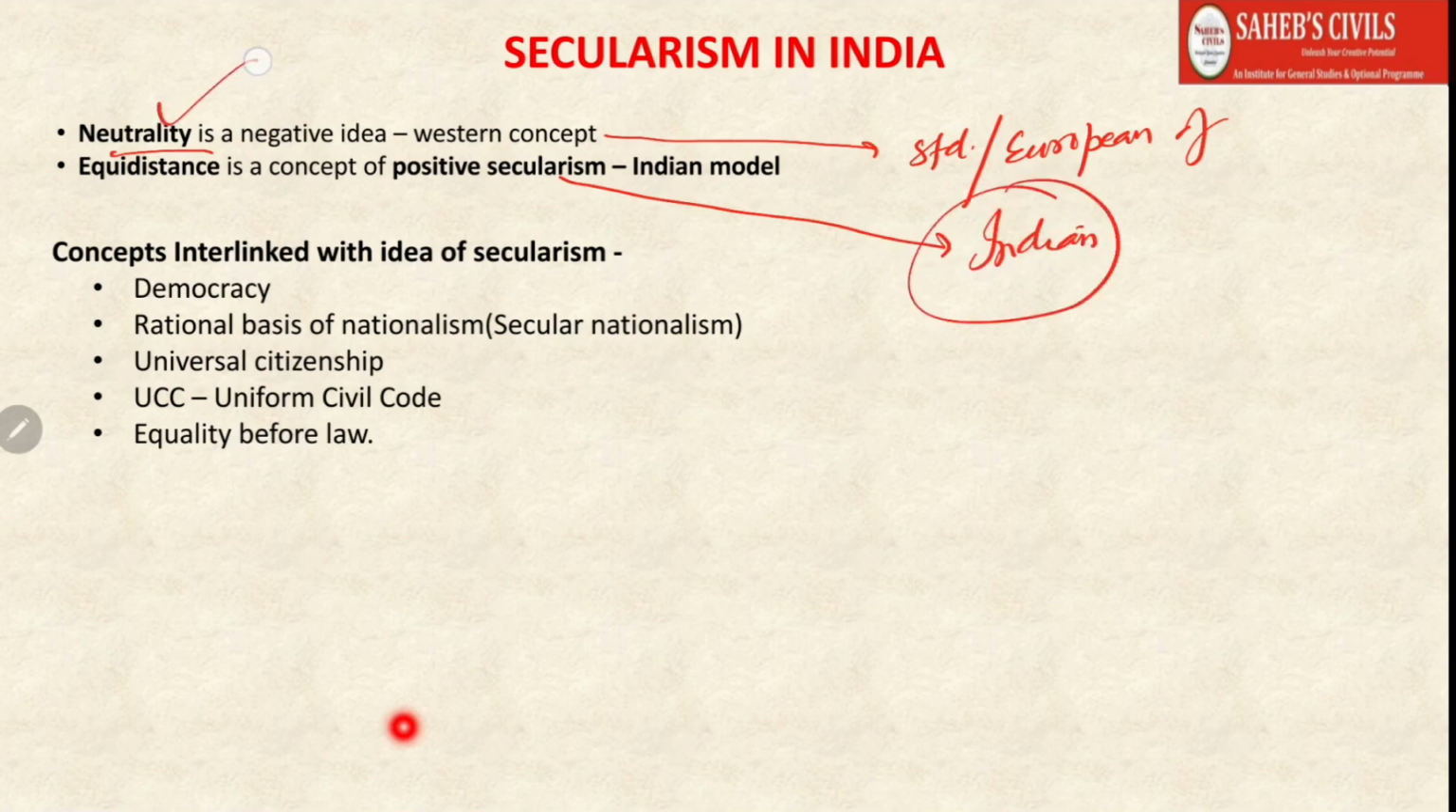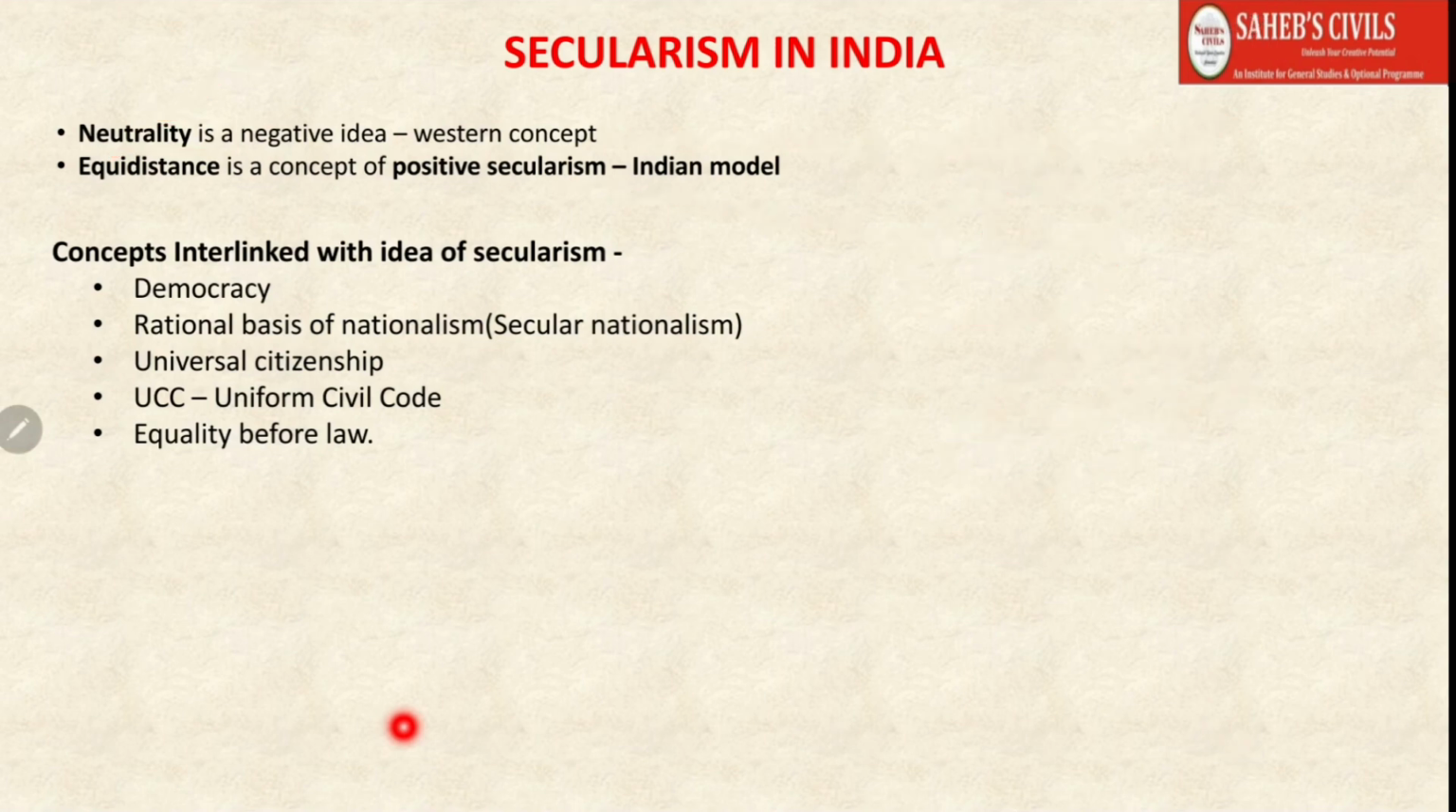By neutrality, you understand that the state has to be neutral in terms of its religious ideas. The state should not have its own religion, and at the same time it should not show favor to any religion. So for example, a theocratic state is not a secular state, okay. And what does equidistance mean? So let us take the example of Hinduism, okay.